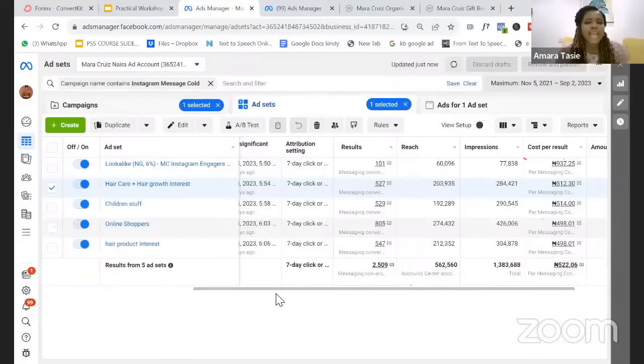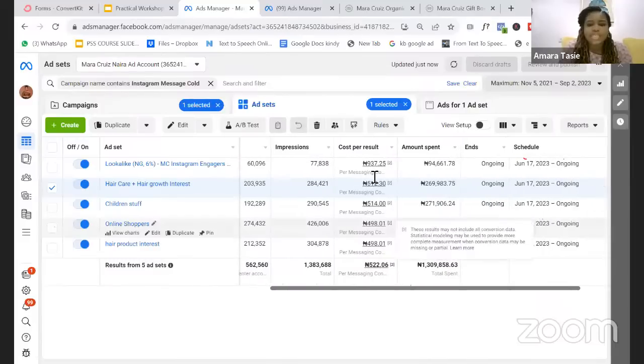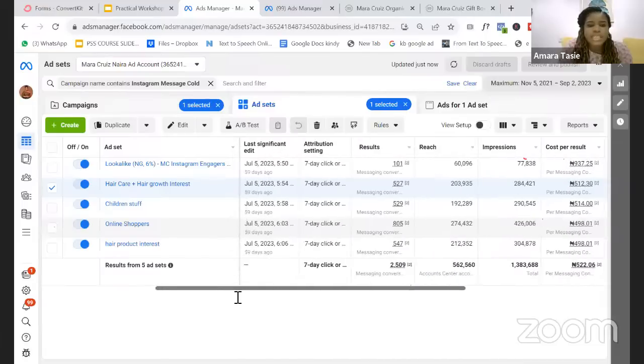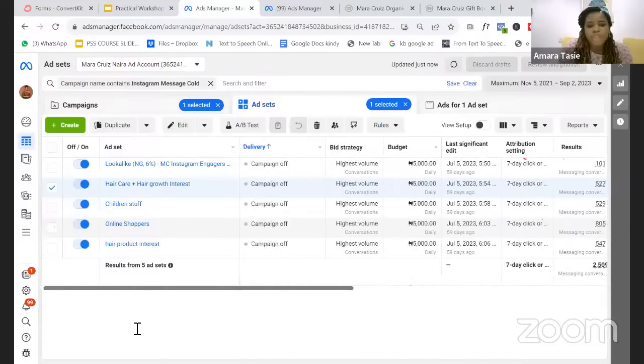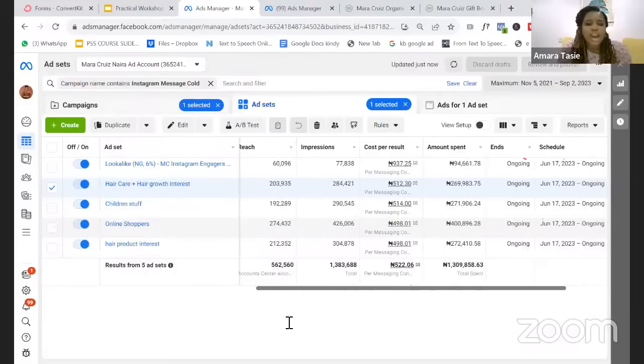And because I understand how to read the data here, I'm also able to interpret it. For instance, on this audience, I can say, oh, this particular audience is cheaper for me to target. Oh, this particular audience is more expensive. Oh, this particular audience is giving me more money. Because I am able to do things the right way, I'm able to scale right.